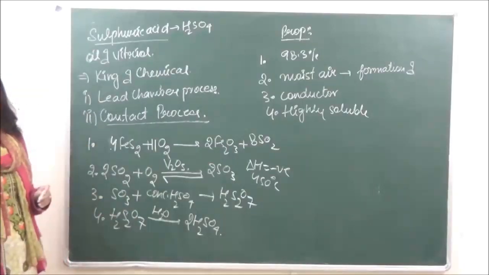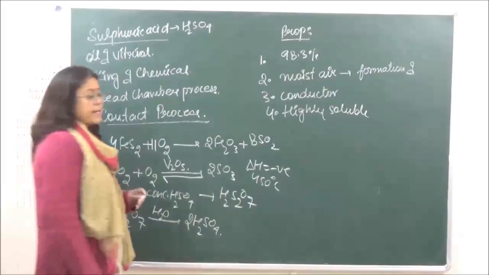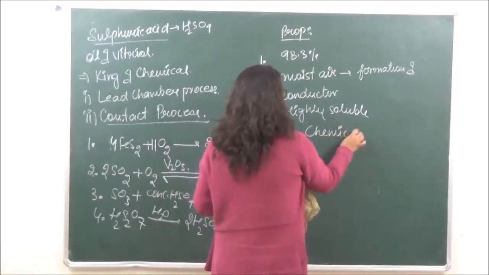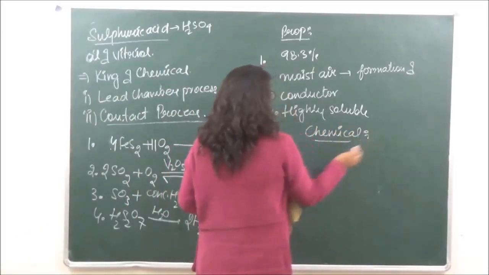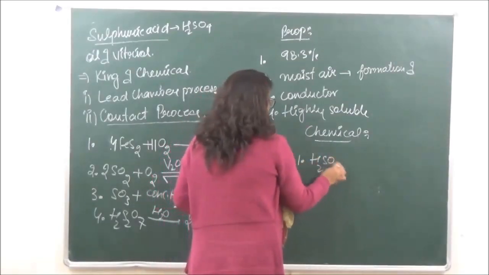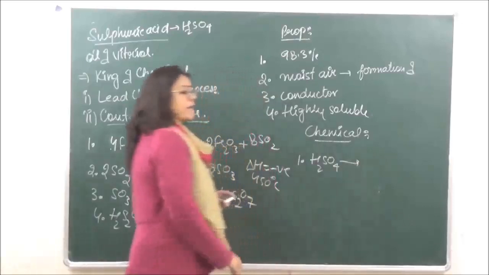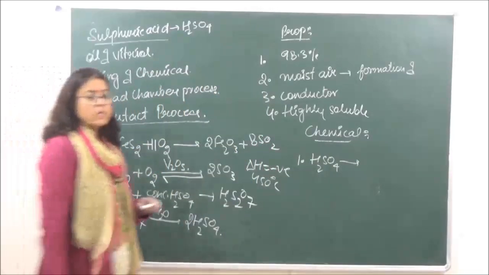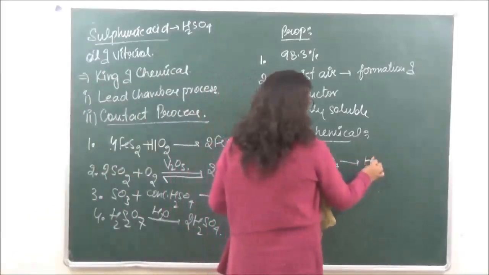Now, when we are talking of chemical properties, it has a property to dissociate. So, it is seen that when we are taking H2SO4, it can easily dissociate into H2O and sulfur trioxide.